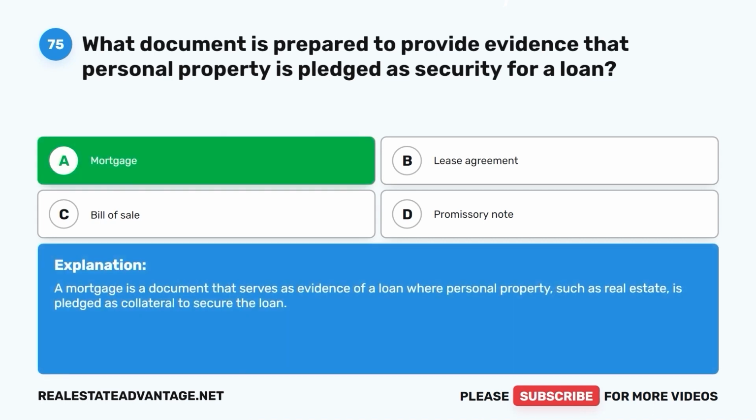The correct answer is A. Mortgage. A mortgage is a document that serves as evidence of a loan where personal property, such as real estate, is pledged as collateral to secure the loan.